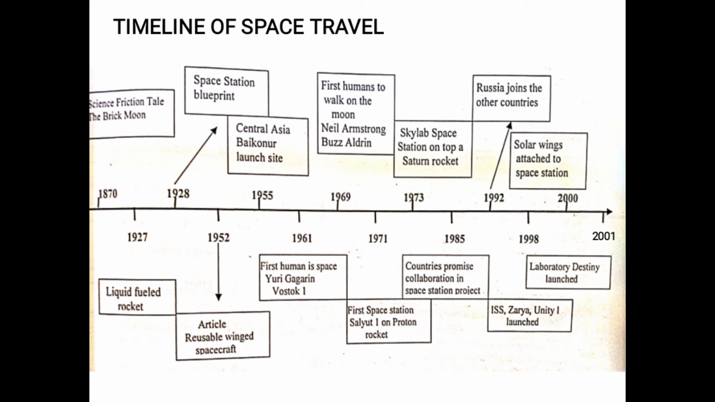Then in 1927, liquid-fueled rocket was launched. In 1928, space station blueprint was printed. Then in 1952, article, reusable winged spacecraft. In 1955, the work began on what? On the Baikonur launch site in Central Asia, and so on. This is how you have to place the events on the timeline until in 2001 we have to place the last event, which is the laboratory Destiny launched.